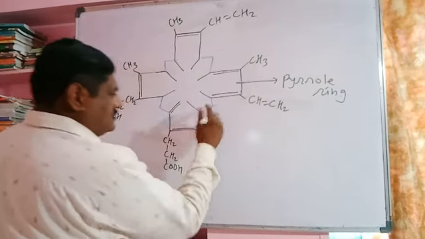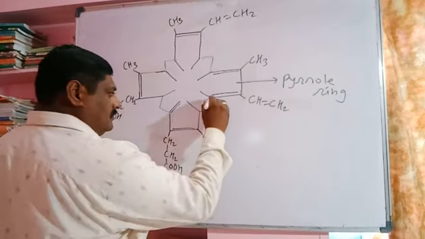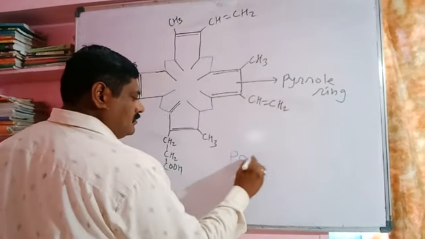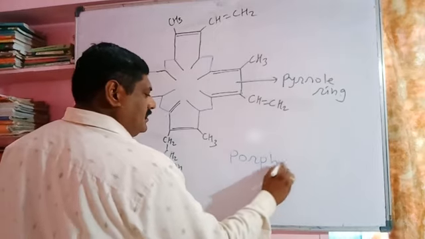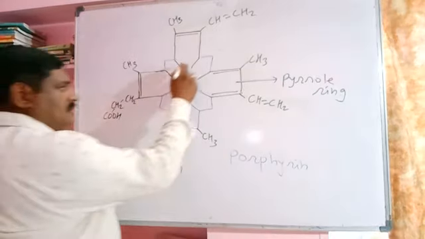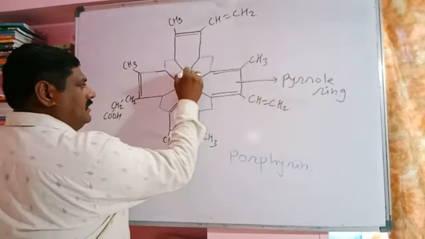The pyrrole ring contains a nitrogen atom in the ring.